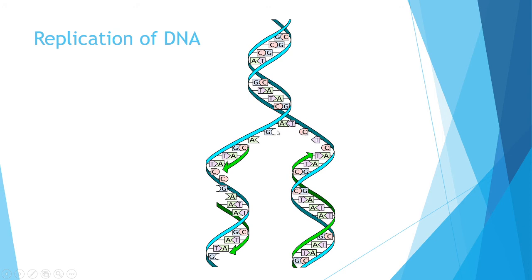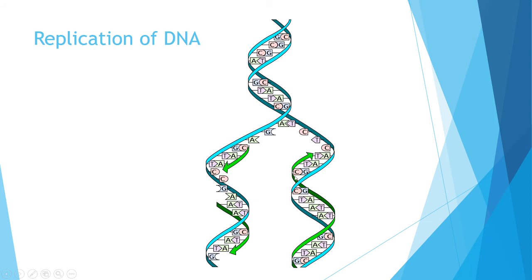In the last class you studied what base pairing is. Adenine always base pairs with thymine, guanine always base pairs with cytosine. So here guanine, cytosine pair with cytosine, guanine, thymine, adenine and so on. Here it is splitting into two different strands, and another strand is forming complementary to the existing strand. That is the replication process going on here. Here it is splitting, and again the second strand is formed.